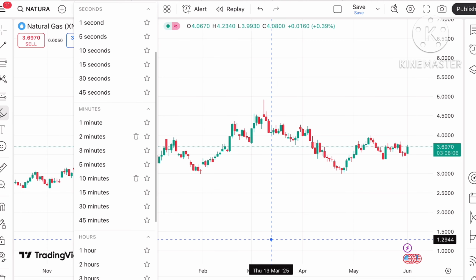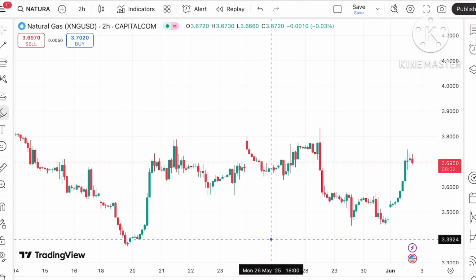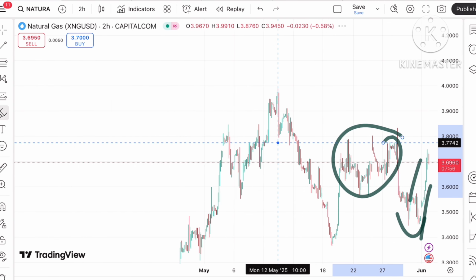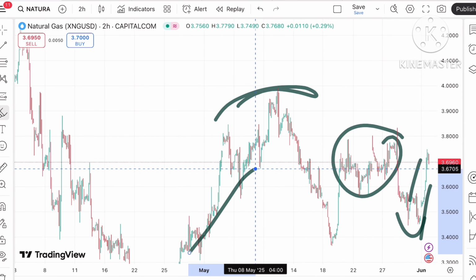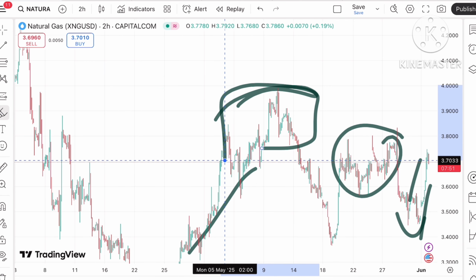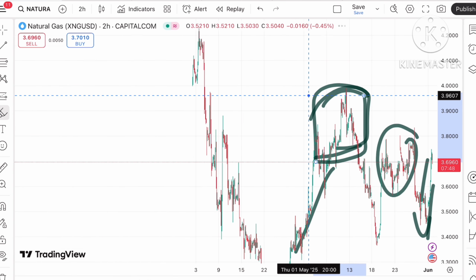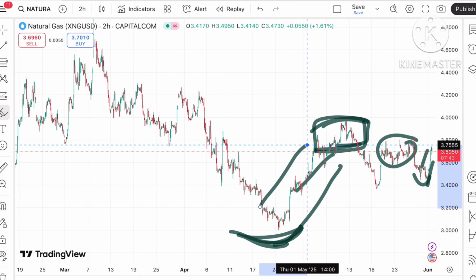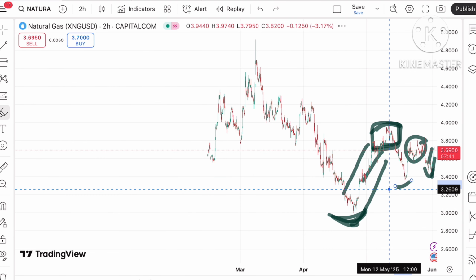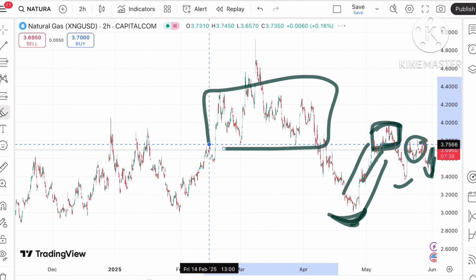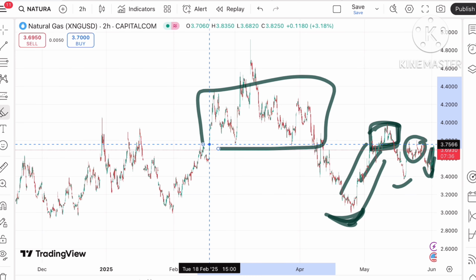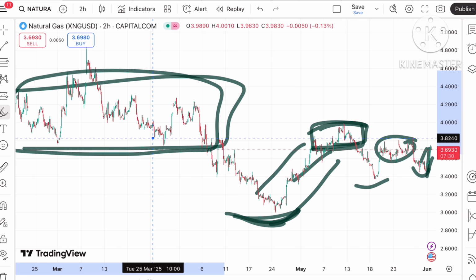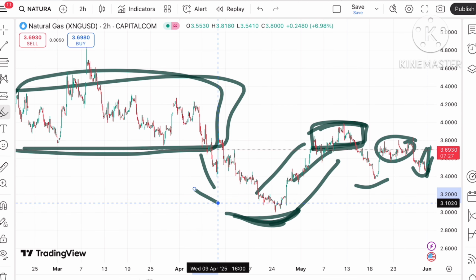This is a 15 minutes chart that I'll also show you. In a 2 hours chart a swing has formed at this level. Mostly it was moving in a zone. If you look at this trend, a swing has formed at this level. So what you have to do is check whether a zone breakout is happening, and then there is a chance that you can make a good profit. A U pattern is formed and then there is an upside. Whenever there is a zone breakout, you don't have to trade continuously. Check if there is a breakout after a level over a certain period, then there is a chance that you can buy or sell.